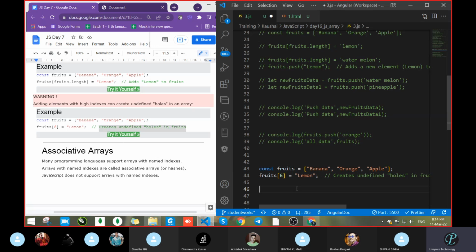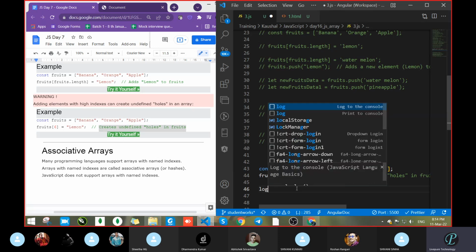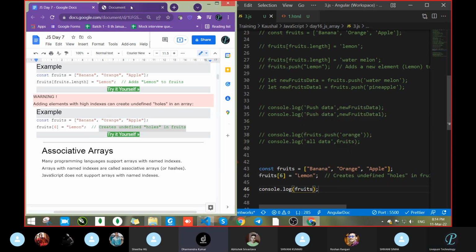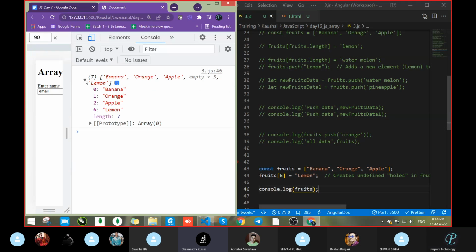So what is the best practice for passing? Always go with length. Here it's showing 7, and in place of 7 we have 0, 1, 2, then 3, 4, 5 are not there, directly 6. So this many holes are there, undefined, empty values. They take up space because they are empty, and also take some memory.